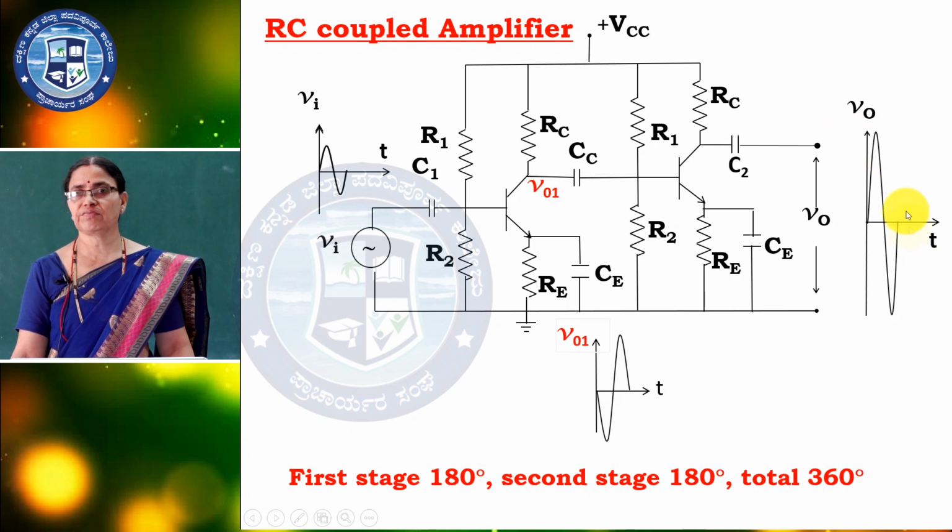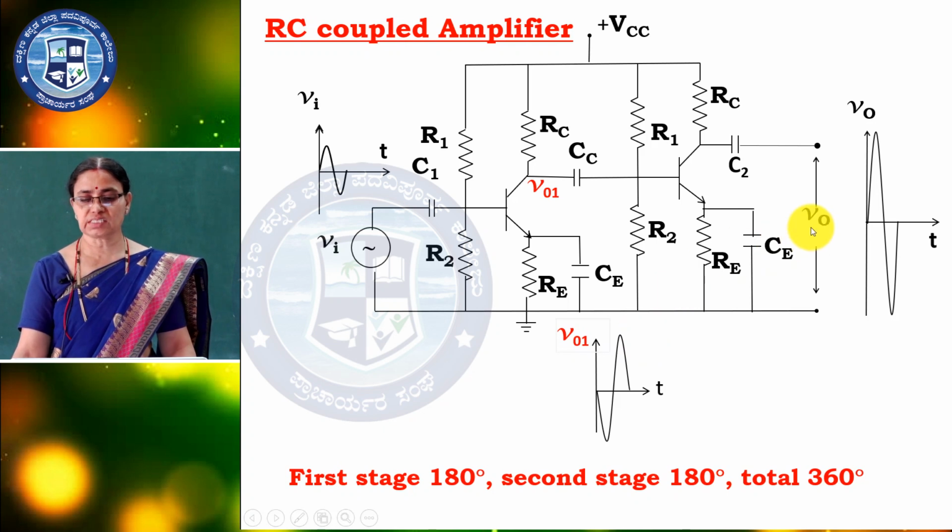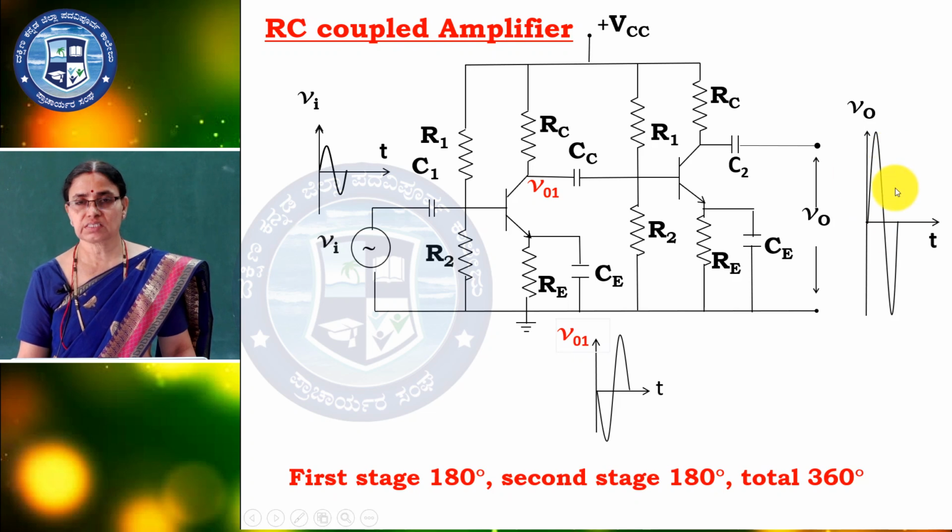So the total phase shift is 360 degree. This is very important. The input is here, the output of the first stage has a 180 degree phase shift, and the output of the second stage, this being a 2 stage RC coupled amplifier, has the total of 360 degree.